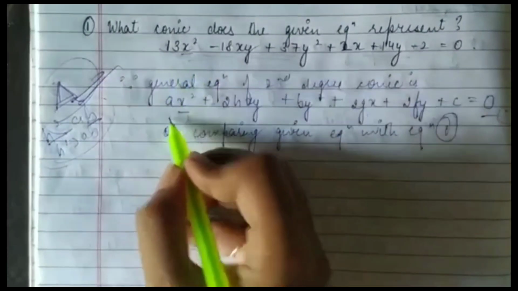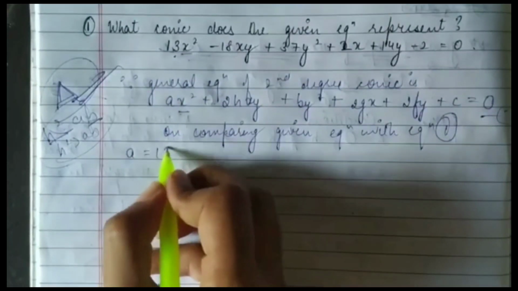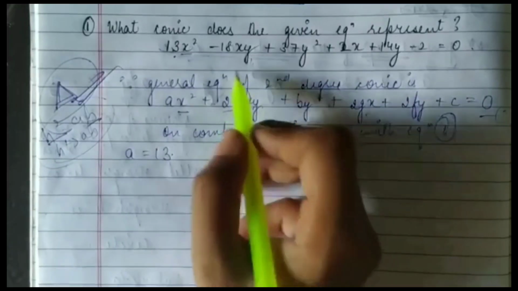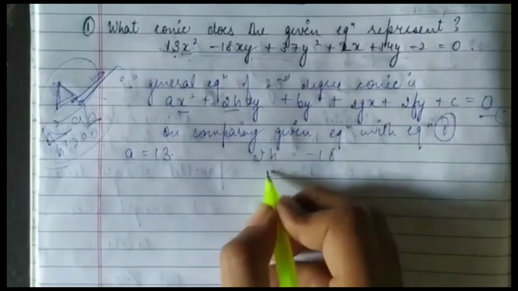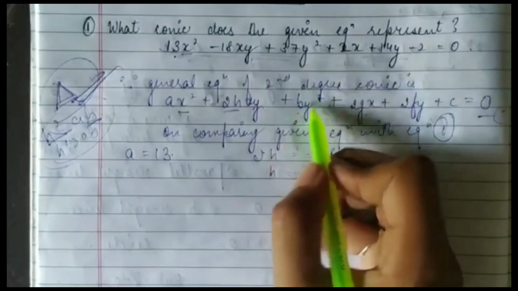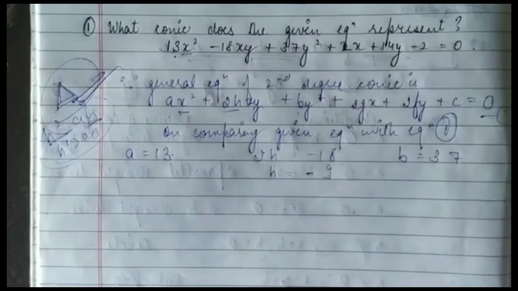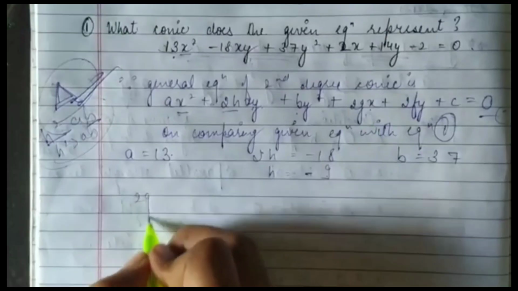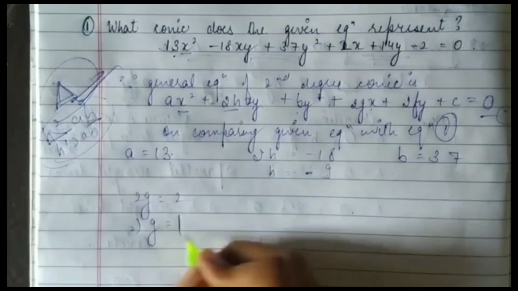Coefficient of x square is 13, so a equals 13. Comparing the coefficient of xy, 2h equals minus 18, so h equals minus 9. Y square's coefficient, b equals 37. Coefficient of x, 2g equals 2, so g equals 1.